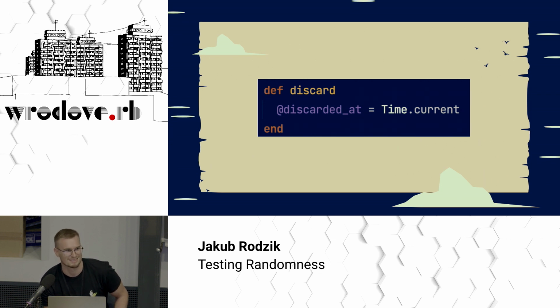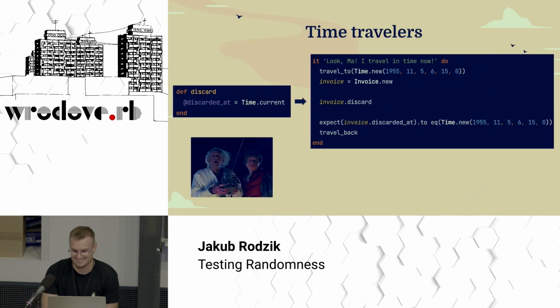It kind of looks like a random thing, although let's be real here, it's not that complex. This code looks pretty simple. So here is my favorite solution to how we should test it: time travel. Yeah, the only option. To test this fairly straightforward piece of code, we need to use time traveling.